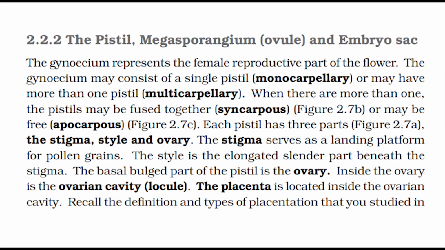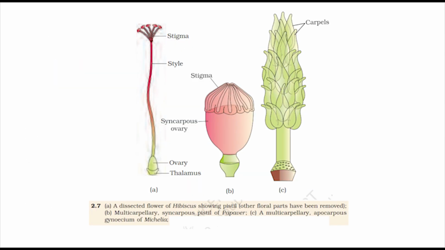The pistil, megasporangium, ovule, and embryo sac. The gynoecium represents the female reproductive part of the flower. The gynoecium may consist of a single pistil, monocarpellary, or may have more than one pistil, multicarpellary. When there are more than one, the pistils may be fused together, syncarpous, figure 2.7b, or may be free, apocarpous, figure 2.7c. Each pistil has three parts, figure 2.7a, the stigma, style, and ovary.